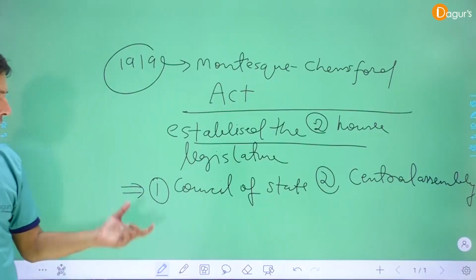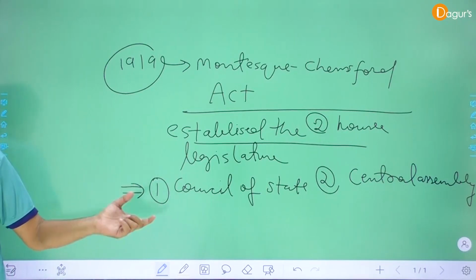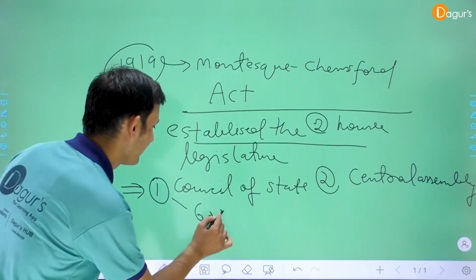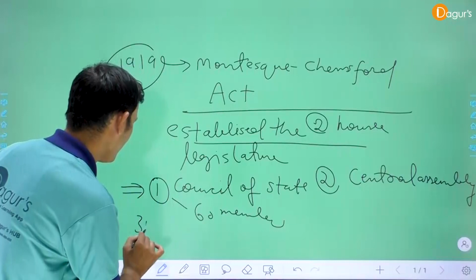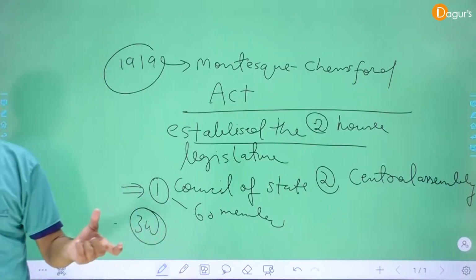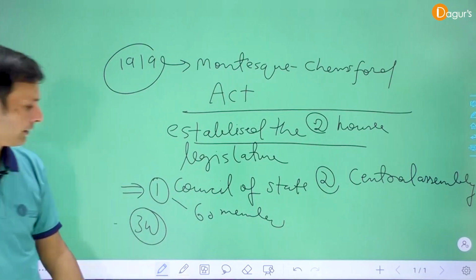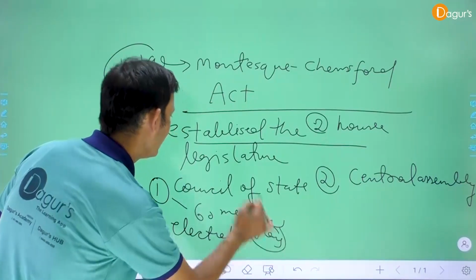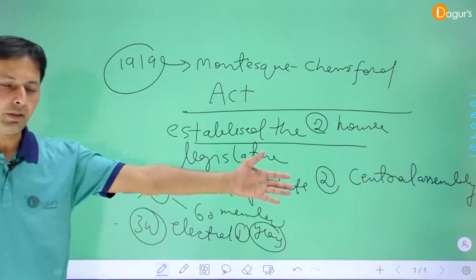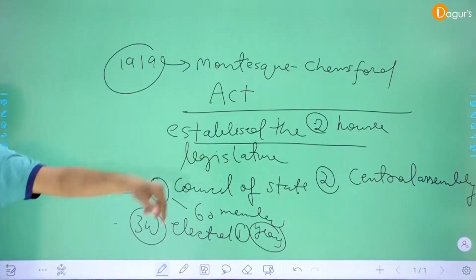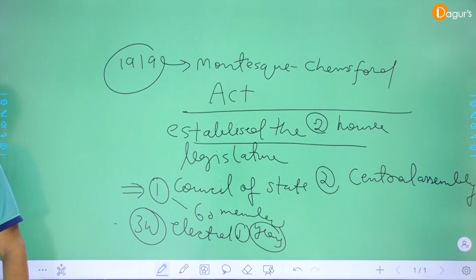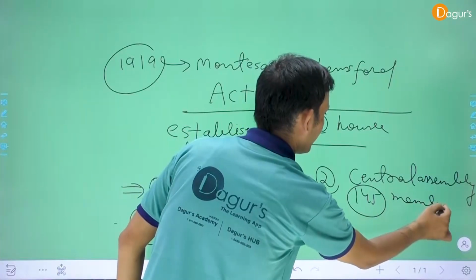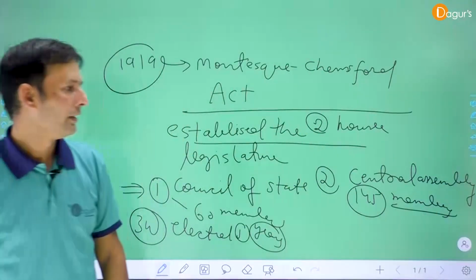Okay. The Council of State has a total of 60 members. Of these 60 members, 34 are elected, for five years. And the other point: the Central Assembly has a total of 145 members.